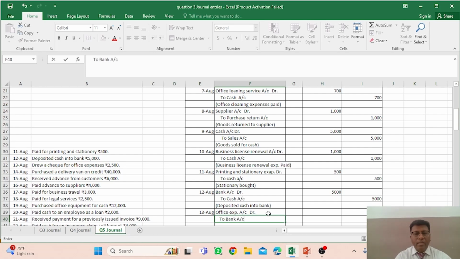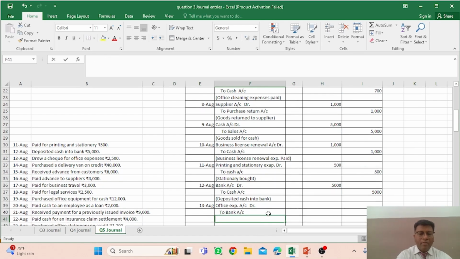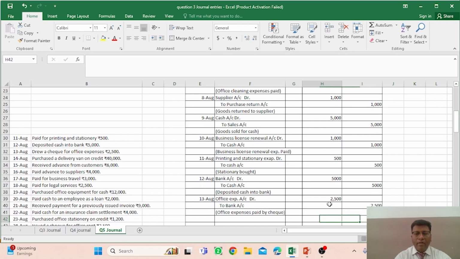So you have to credit this particular account. And narration would be that office expenses paid by check. So you have to mention that particular check is being issued. And there is an amount that 2500, and in the credit side again you have to write down 2500.